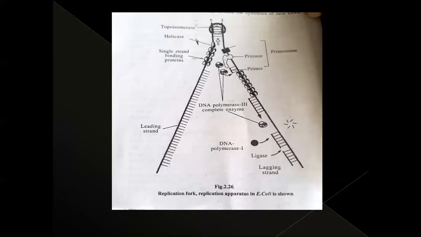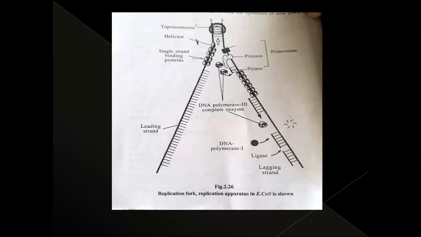They prevent the reformation of hydrogen bonds between the nitrogen bases. Okay, next, due to the helicases these two strands separated, and after this separation the single stranded DNA binding proteins come and prevent the reformation of the hydrogen bonds.